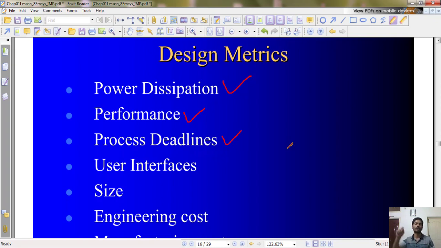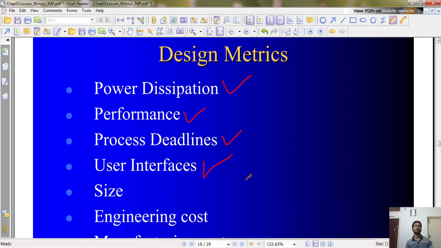You press 105 and then press 1 again 2-3 times, and obviously end up getting a message saying that this channel number is not available. So if it does not meet a particular deadline, it has to respond within that deadline, otherwise the efficiency will automatically go down. Then comes user interfaces.